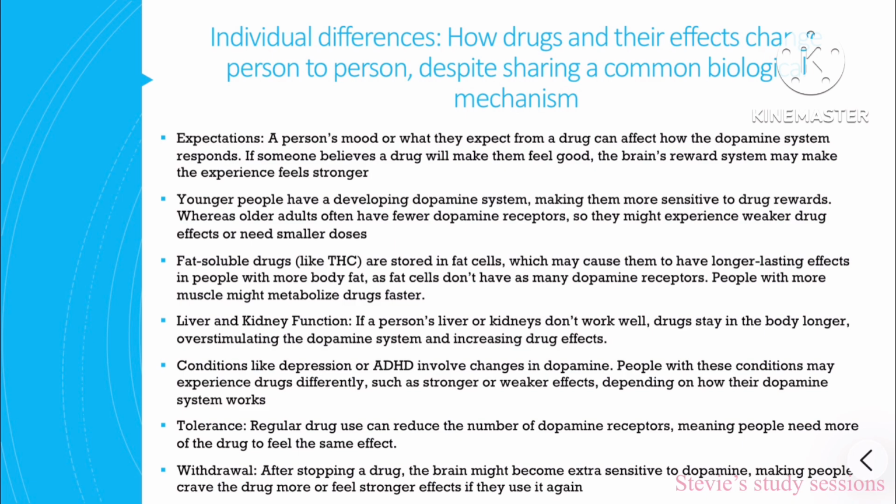Conditions like ADHD or depression involve changes in dopamine. People with these conditions may experience drugs differently, such as stronger or weaker effects, depending on their dopamine system and how it works. Tolerance. Regular drug use can reduce the number of dopamine receptors, meaning people need more of the drug to have the same effect. Withdrawal. After stopping the drug, the brain may become sensitive to dopamine, making people crave the drug more or feel the stronger effect if they use it again.